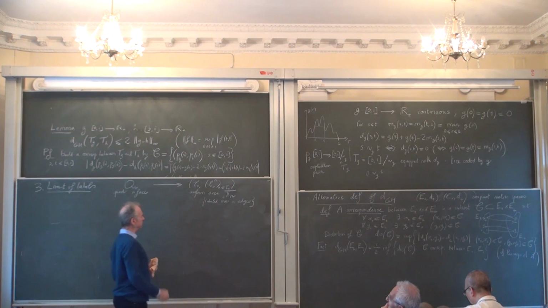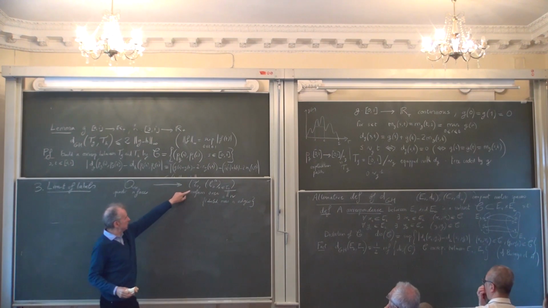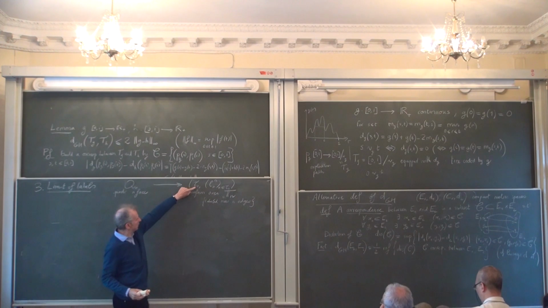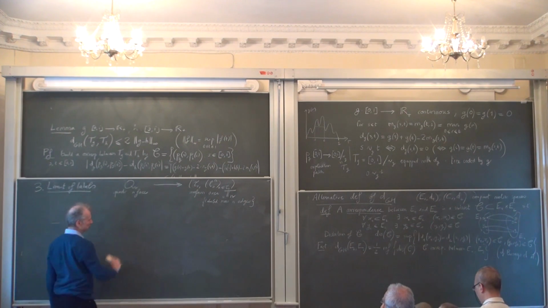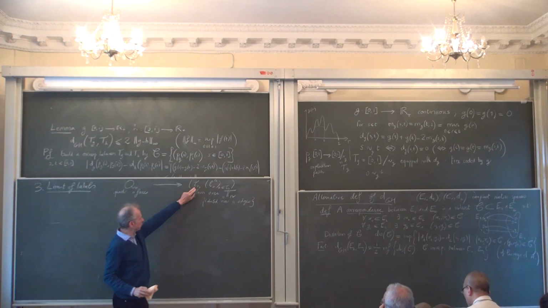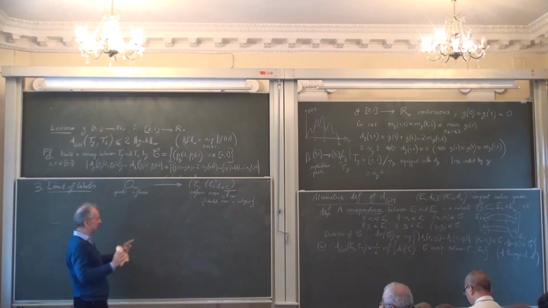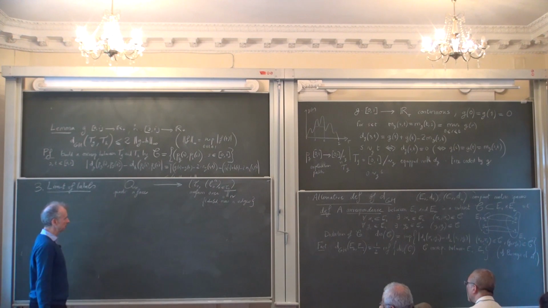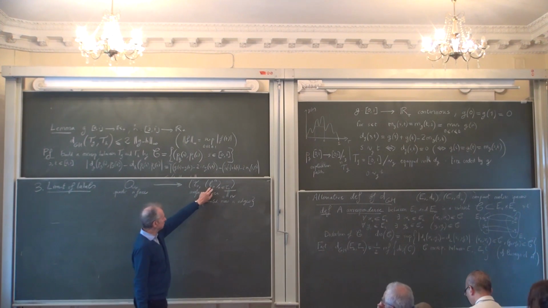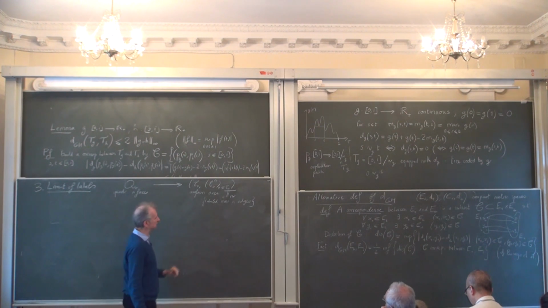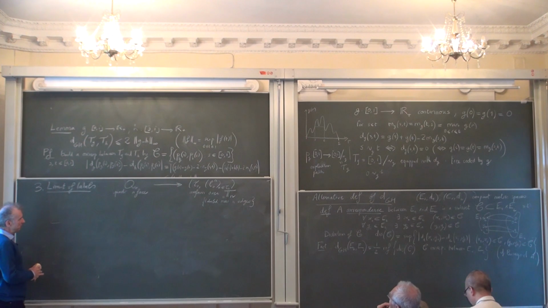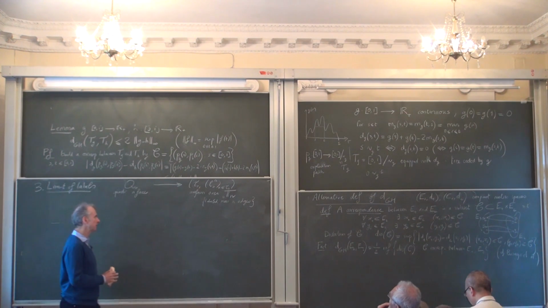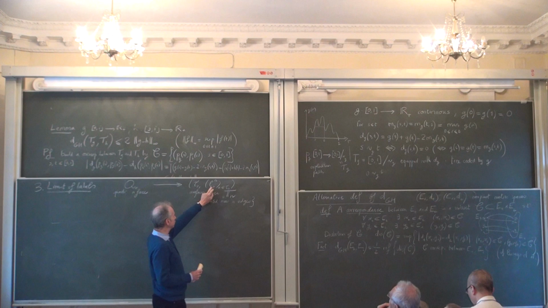So what we have seen until now, we have looked at what happens to this object, tau n. This is the result I just erased, which was there on the board. We have seen what happens to tau n when n tends to infinity. If we rescale it, it converges to the CRT. Now I want to have a similar limit theorem for the labels here. This is what I'm going to discuss today. And to do so, I will also introduce a coding function for the labels.